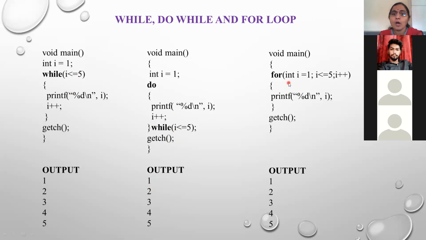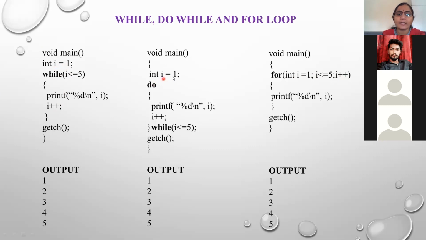In the case of for, all these three things, initialization, test condition, and incrementation, are combined on only one line. But if you see the while, this i equal to 1 is on a separate line, this condition is on a separate line, and this increment is on a separate line.